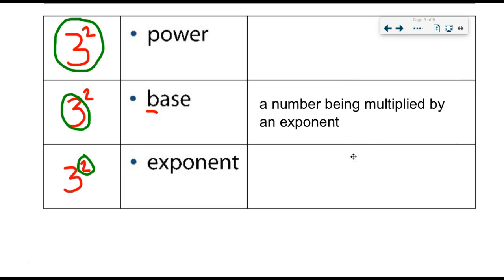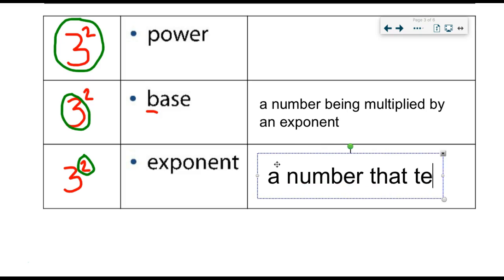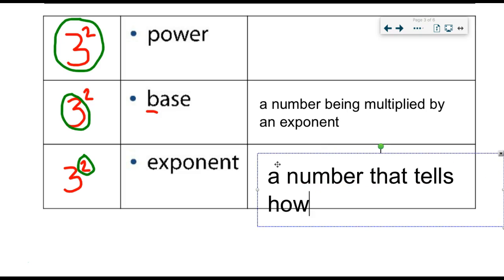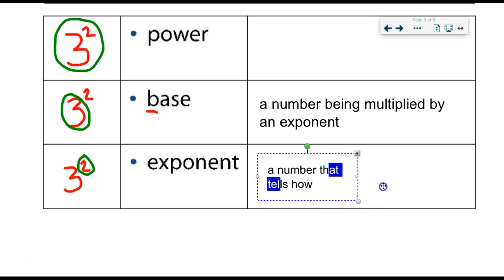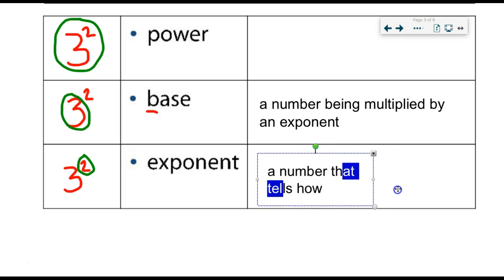A number being multiplied by an exponent. Sorry for the delay there. The exponent itself is a number that tells how many times the base is multiplied by itself.